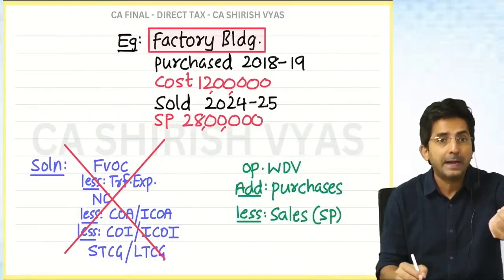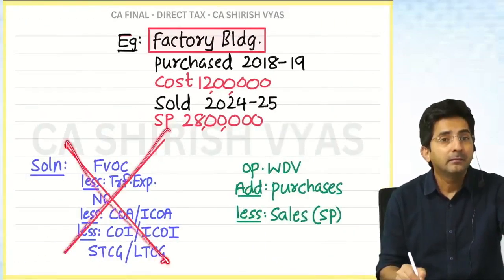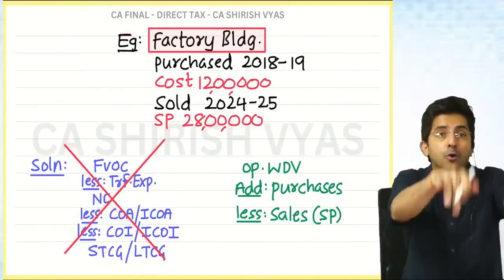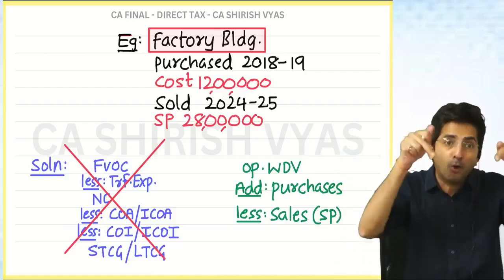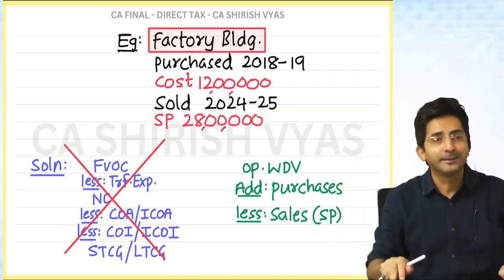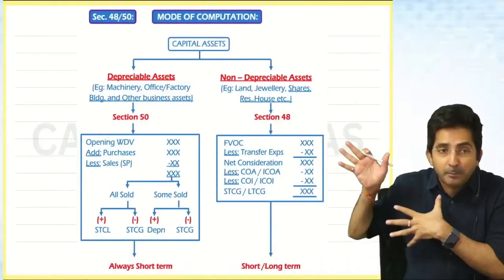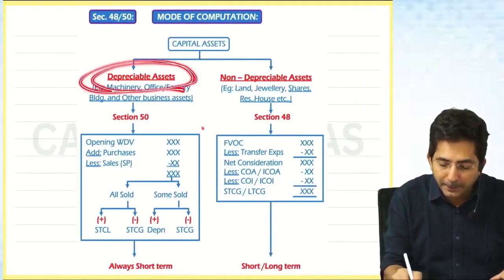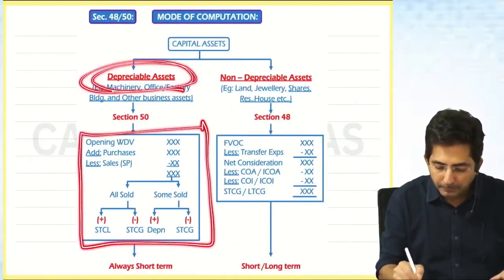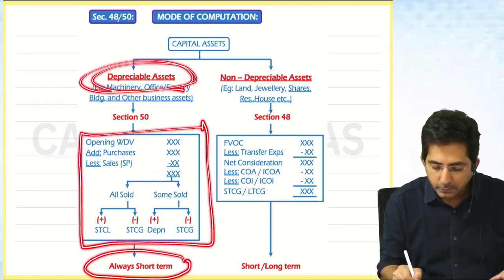First, I asked you to try. You used the wrong method. Your mode was wrong. You are not wrong, you are very good students, but your method was wrong. So now I am teaching the right method. So tell me, where a depreciable asset is there, what is the right method? WDV approach. And here it is always short term.